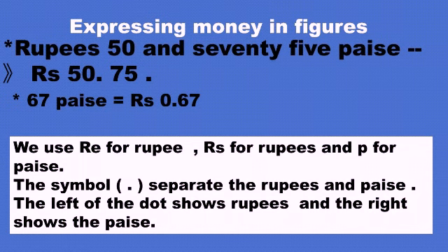So now we will learn what the purpose of the point is. The symbol dot or point separates the rupees and paise. The left of the dot shows rupees, the right shows the paise. So in this way we can easily express money in figures.